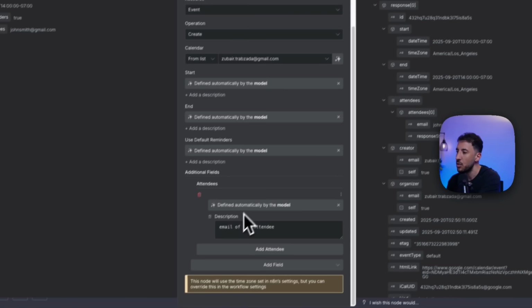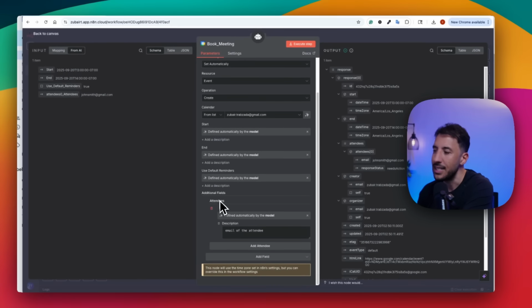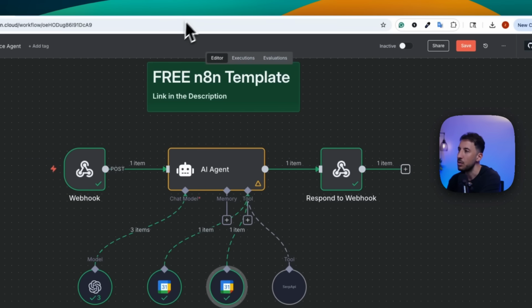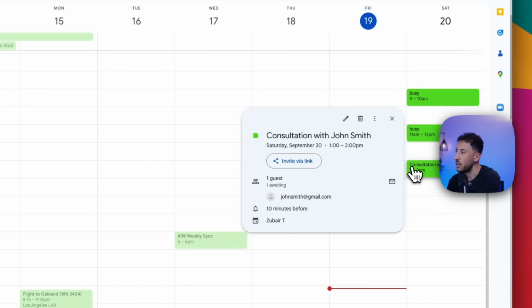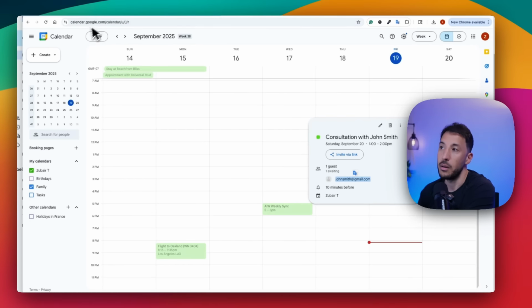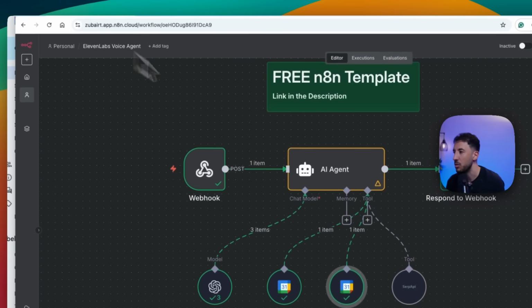Another thing is you want to make sure you're adding the attendee, because you want to grab the email of that attendee inside the book meeting tool. That way, when it is booking that consultation, as you can see right here, it's adding the email there, and it sends an email to that person with the meeting details. So very important to keep that in there, right?